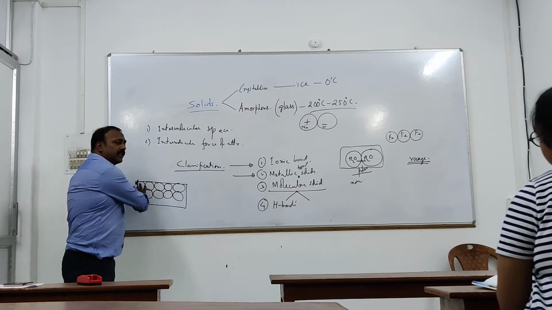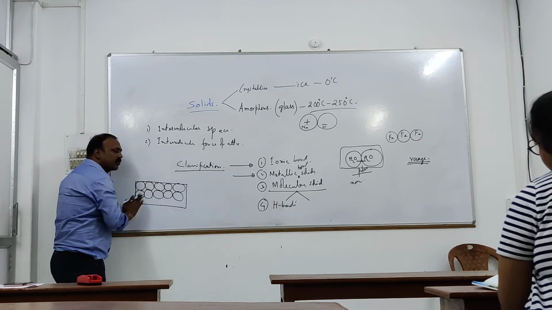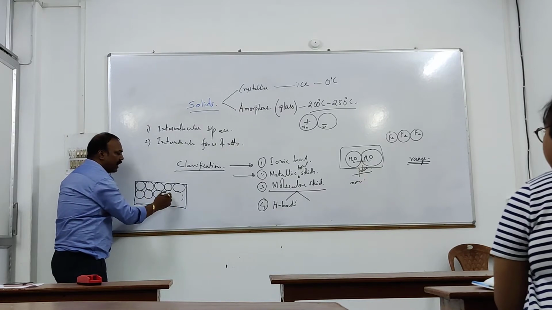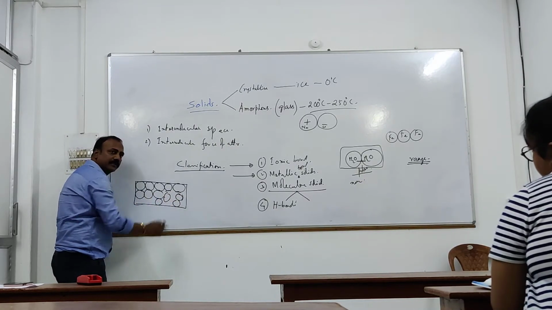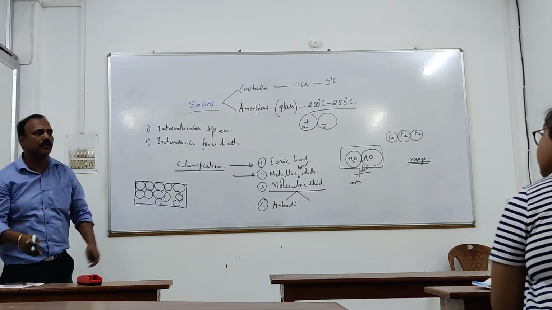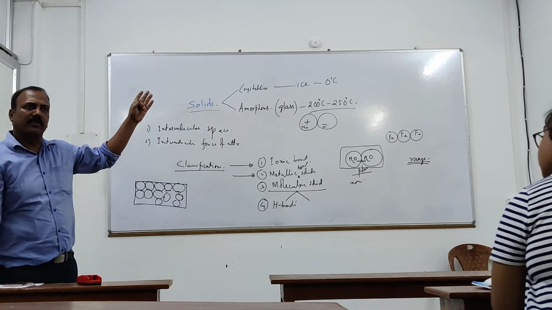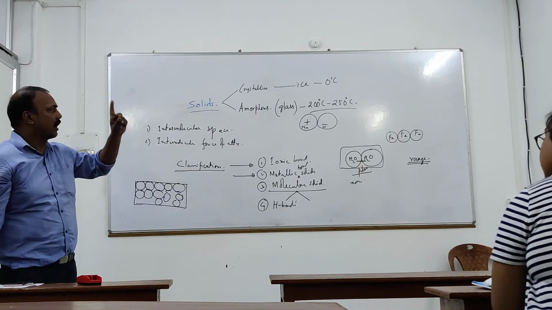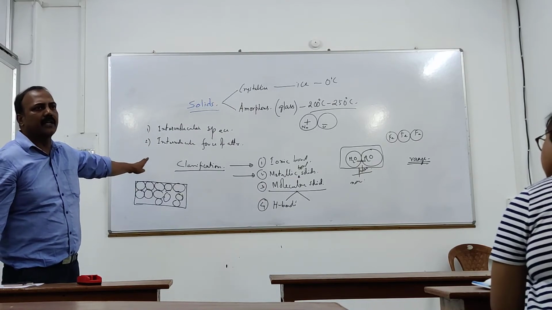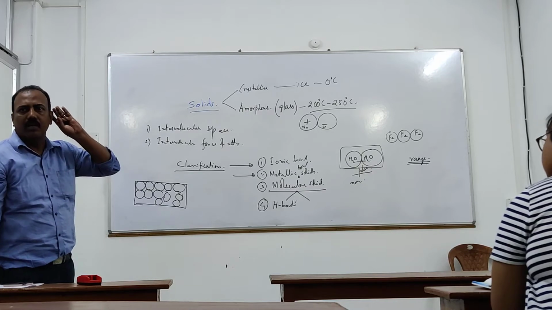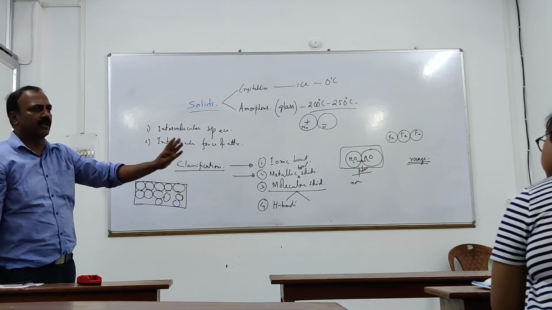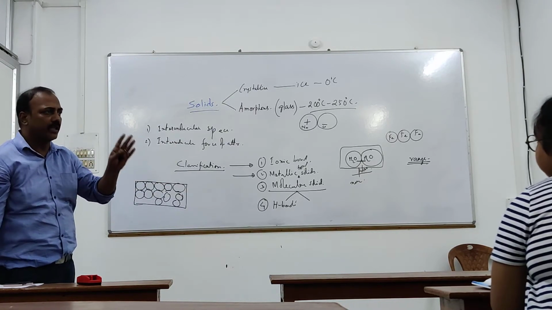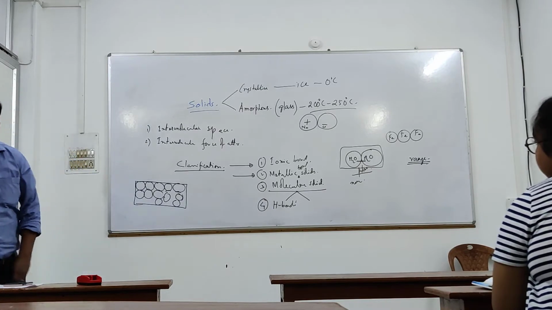But if this uniformity is only for a short range, means for a particular region, and the remaining region is haphazardly arranged, then they show the character of amorphous solids. Is it clear? That's the first difference. The internal matter is this: in crystalline solid they are all uniformly arranged, and in amorphous solid they are not completely uniformly arranged, only uniformly arranged in a short range.